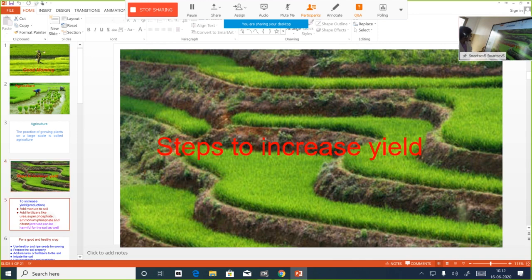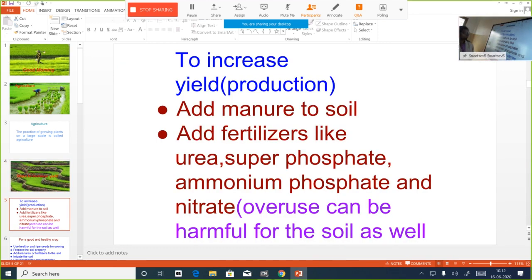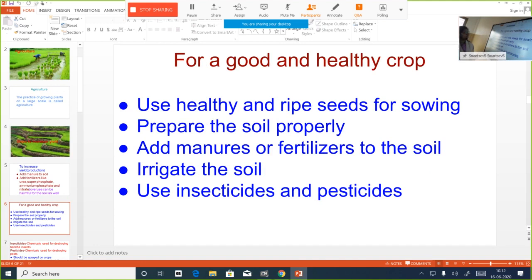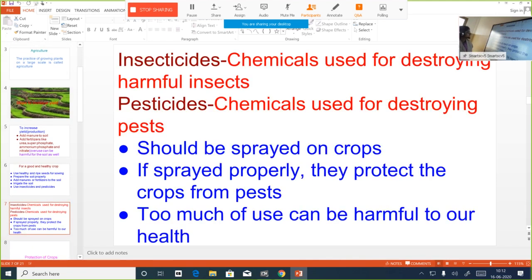Usually farmers add manure to soil, or add fertilizer. By doing this, they ensure that the yield is more compared to the condition in which we are not adding these. In order to ensure a good and healthy crop produce, we have to choose healthy and ripe seeds, then prepare the soil properly, add manures or fertilizers, we have to irrigate the soil, we have to protect the crops from insects and pests using insecticides and pesticides.